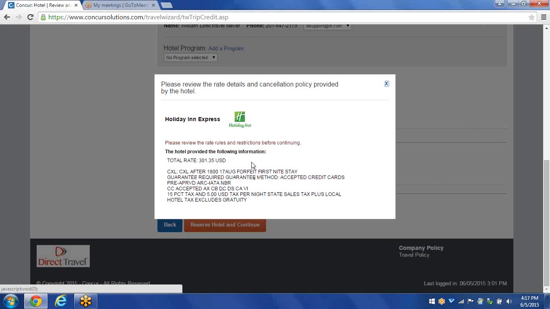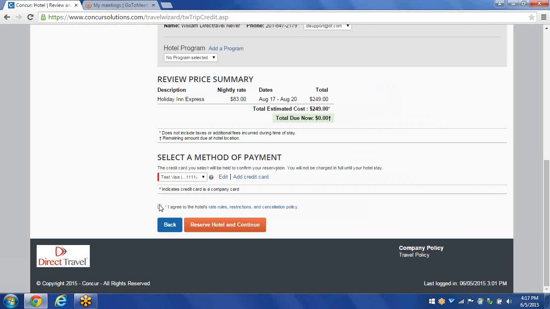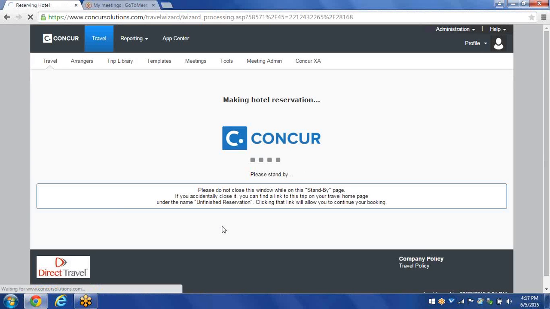Please be very careful and read this information. Some hotels even go up to 24 hours, even 48 hours of cancellation policy. So it's very important that you do read this. So since I do agree to this, I'm going to click on the checkbox and then click on Reserve Hotel and Continue. So right now, Concur is saving my hotel information, and then the next page will be the travel details page.